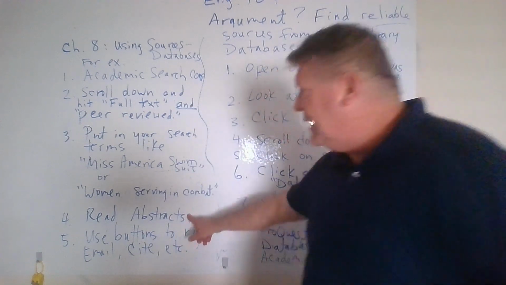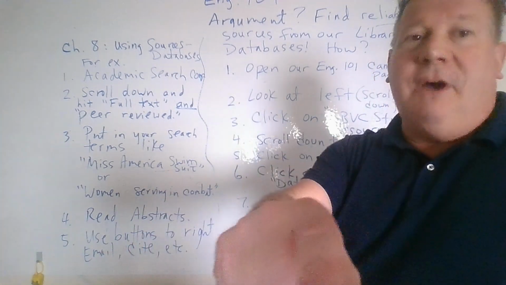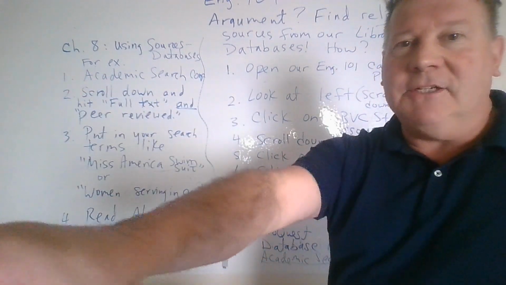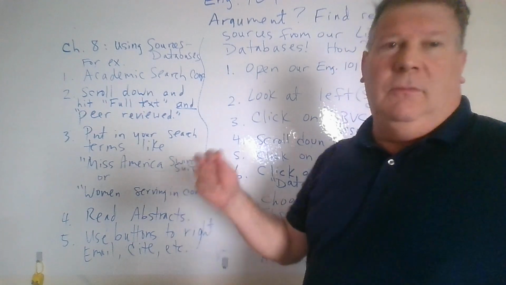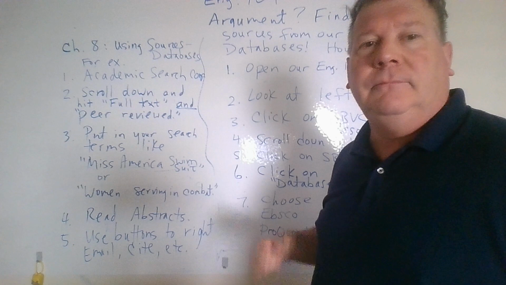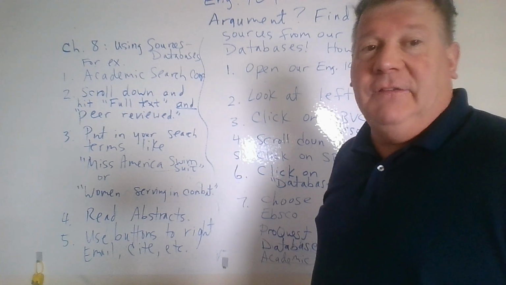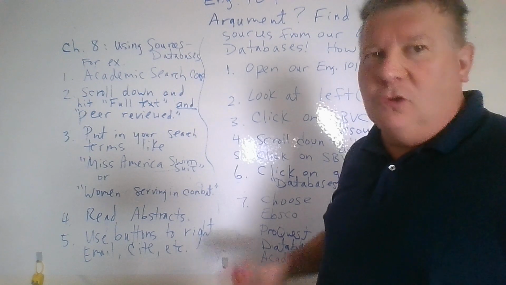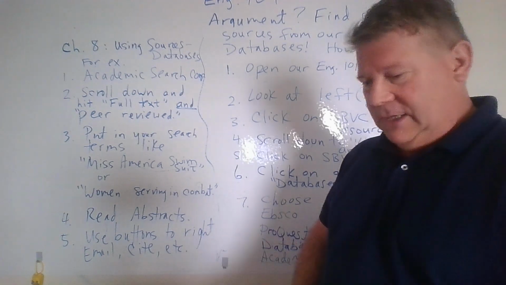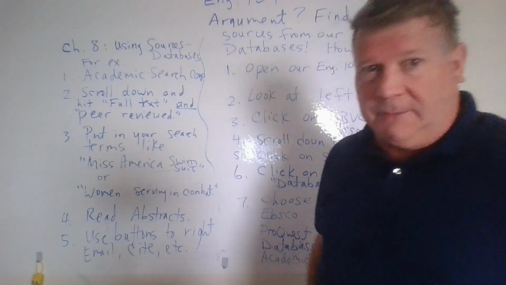All right, so then read the abstracts. Once you click on the article, there will be buttons on the right-hand side, and it'll say, like, email this article to yourself, cite it, abstract. So you want to click on abstract and read and see if that article has what you want. Don't go right to the article because it's too long. I mean, you can't really skim it. So look at the abstract.